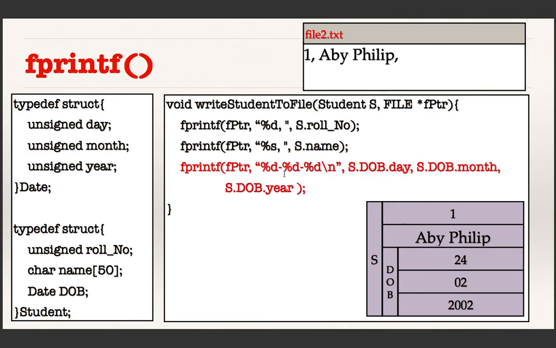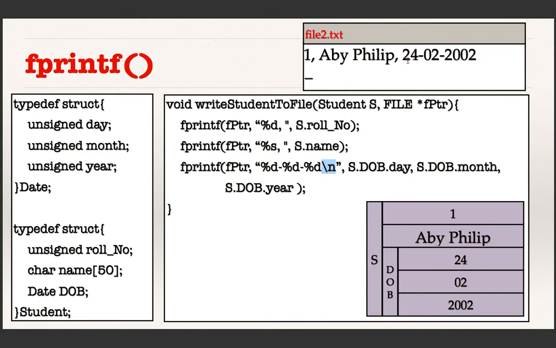And then I am printing the date of birth as 24-2-2002 and the enter key. So if I do this, the file index comes to this position because of this enter key. So it prints the data of one student in the file.